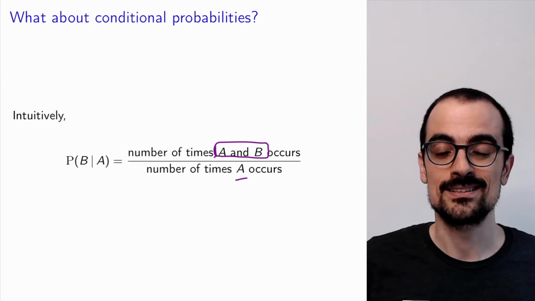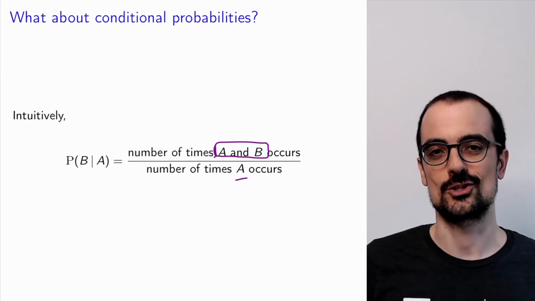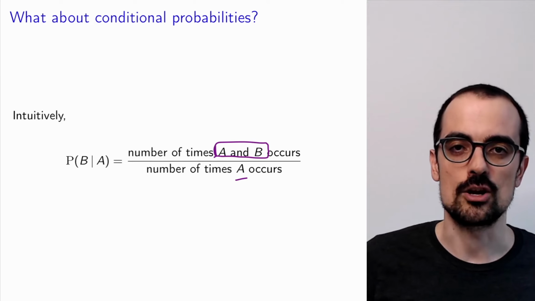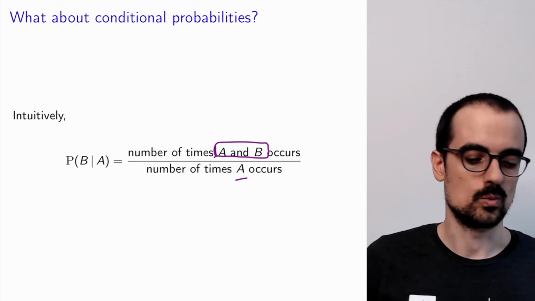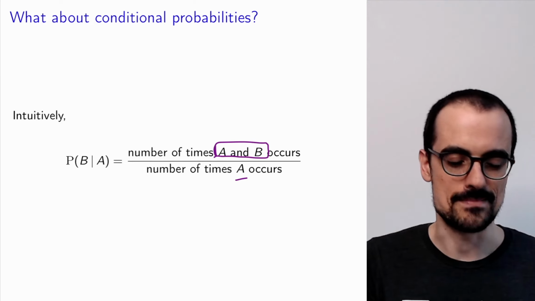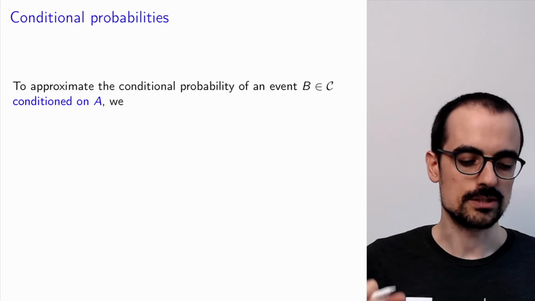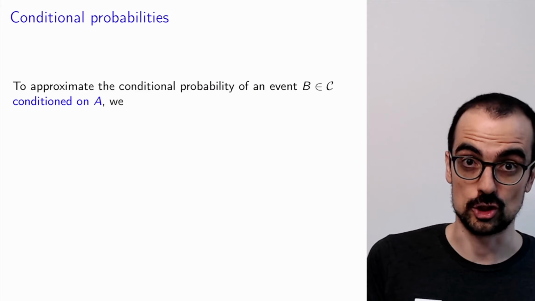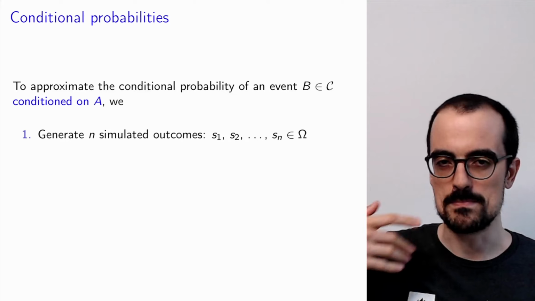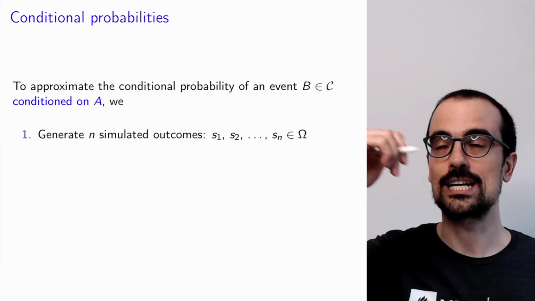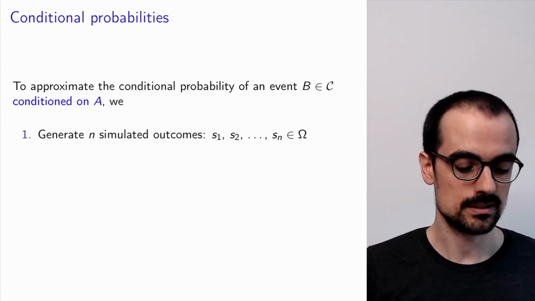So based on that, if we want to estimate this conditional probability using Monte Carlo methods, well, we apply exactly the same idea. To approximate the probability of an event B conditioned on A, we again generate many simulated outcomes.